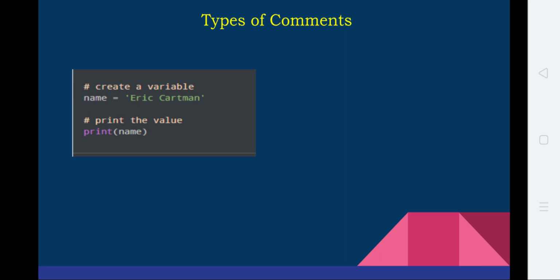The next comment says print the value, and the next line prints the name. So the comment line says that the following line creates a variable, and the next comment says that the following line prints the variable. Likewise, every process is explained in the comments.